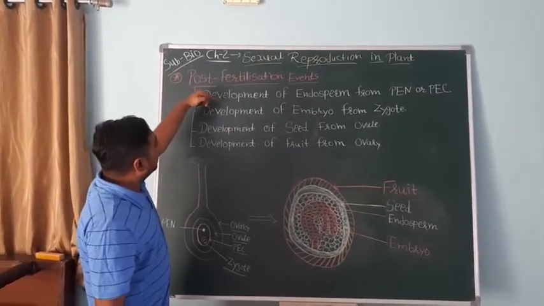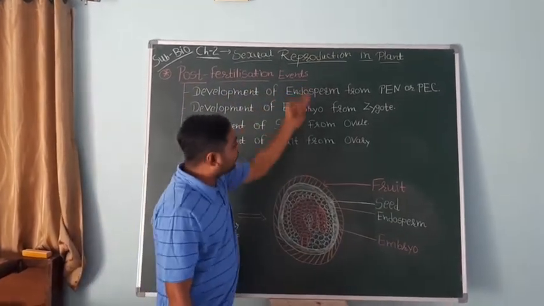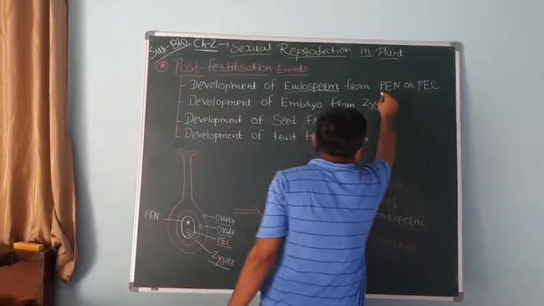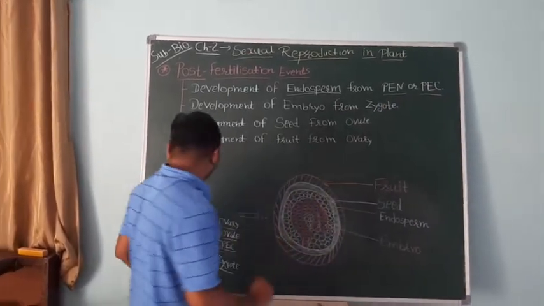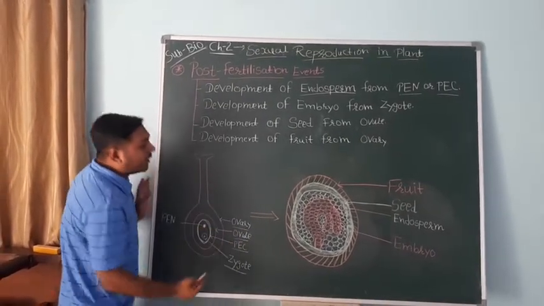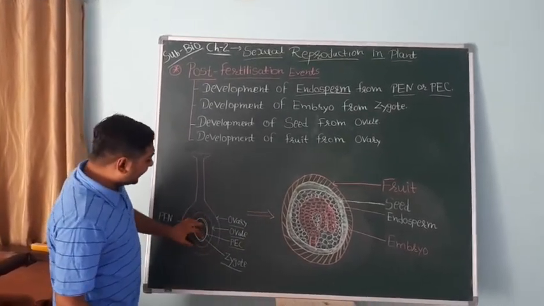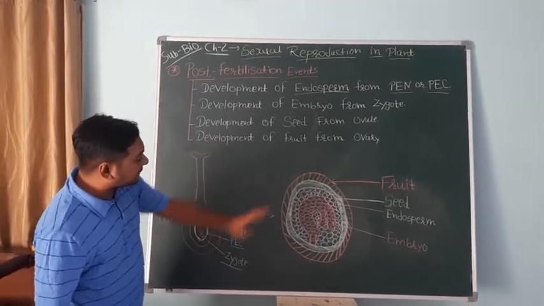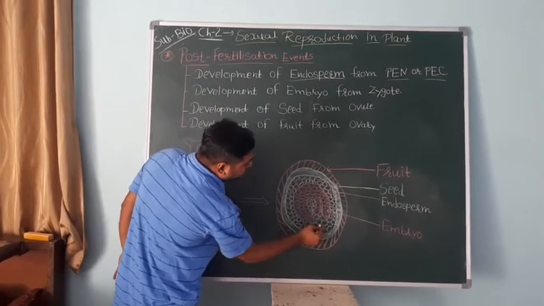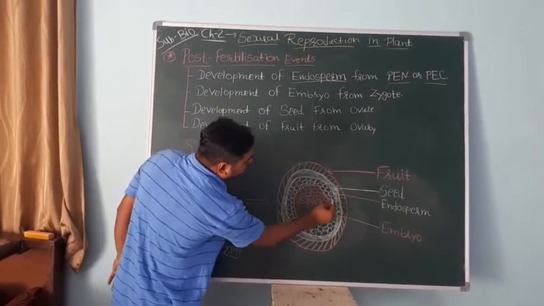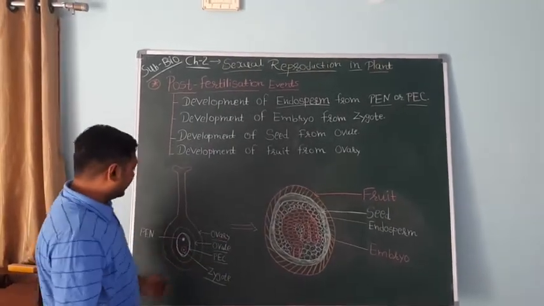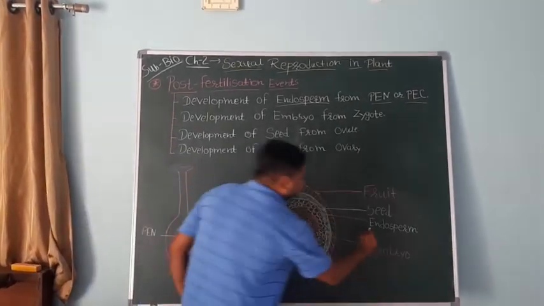So post-fertilization events consist of, first, development of endosperm from PEC, or PEN. It means this PEC gets converted into endosperm. Here I will draw the diagram of post-fertilization events. This PEC gets converted into endosperm tissue. This white part is the endosperm tissue, formed from the PEC or PEN, and this is endosperm development.